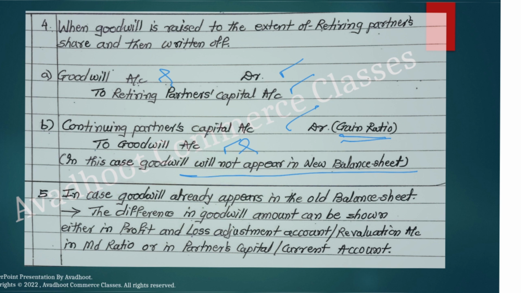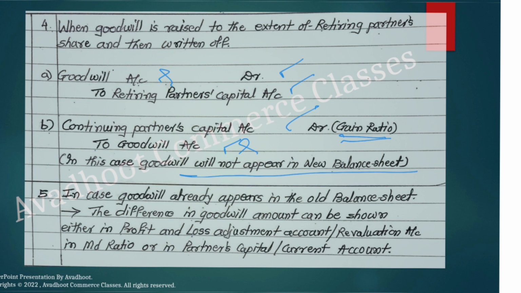You have to consider the appreciation, depreciation, and that effect is to be considered towards the profit and loss adjustment account or revaluation account, or it is to be adjusted towards the partners' capital or current account. This is called the treatment of goodwill.